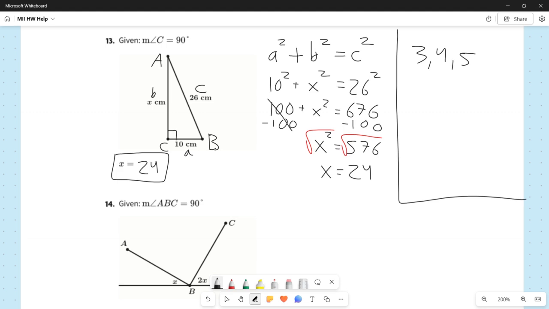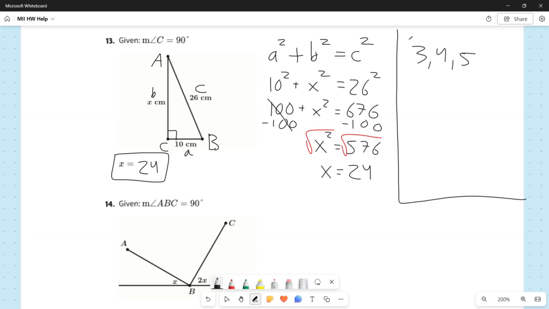So 3, 4, 5 is a solution to the Pythagorean theorem. The reason this is helpful is that if you have a triangle where your legs are 3 and 4, and you're solving for the hypotenuse, if you can recognize the Pythagorean triple 3, 4, 5, then you don't need to do the Pythagorean theorem, and you can just say it has to be 5, because that's the Pythagorean triple.